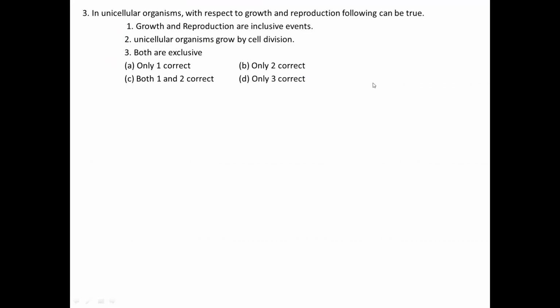You can see here, in case of unicellular organisms, uni means only one cell. The organism is made up of only one cell. The whole body, that means the organism is made up of only one cell.